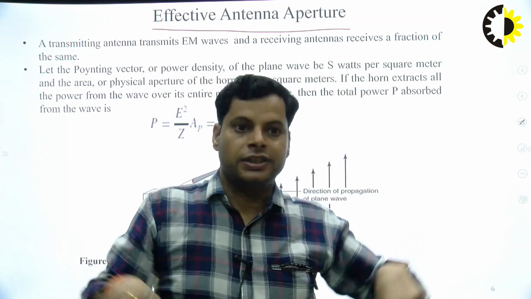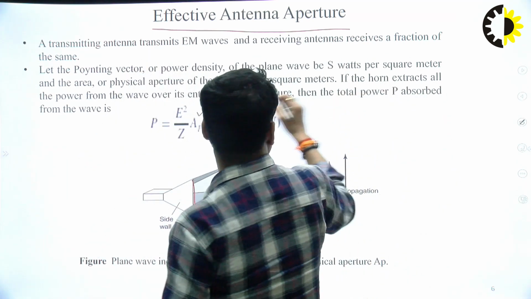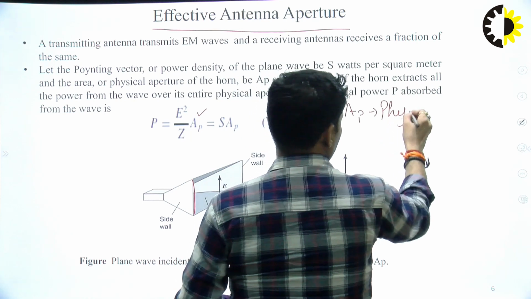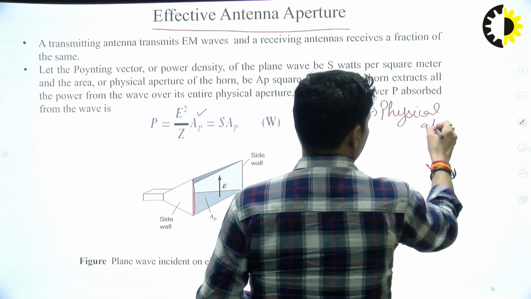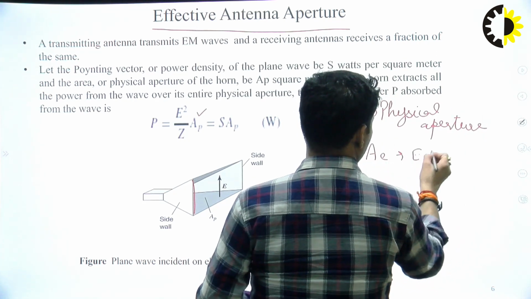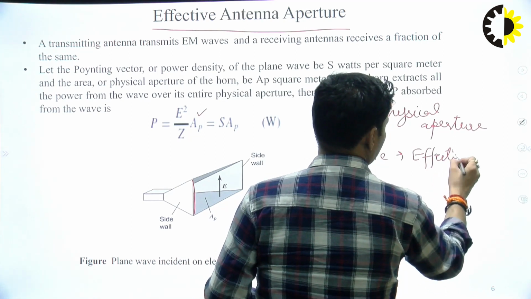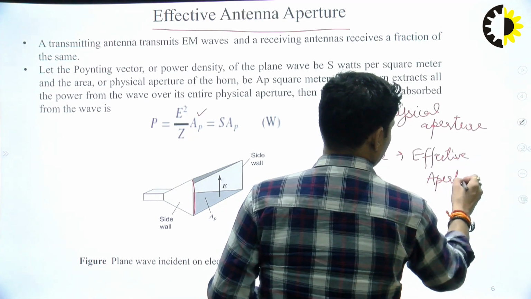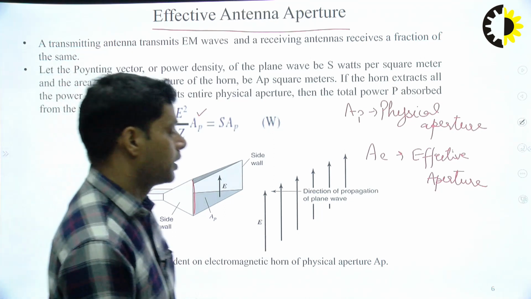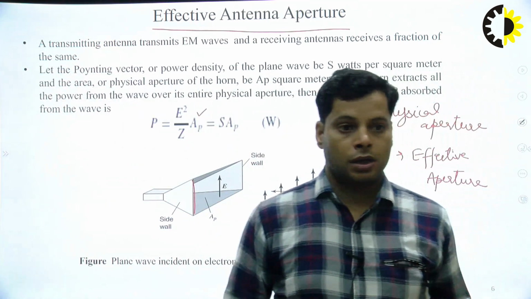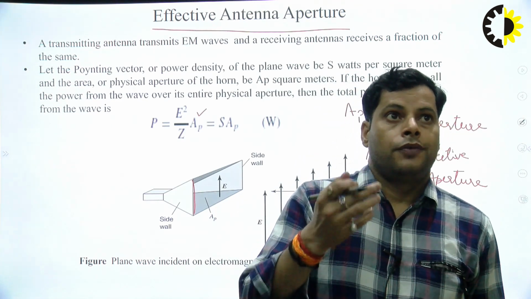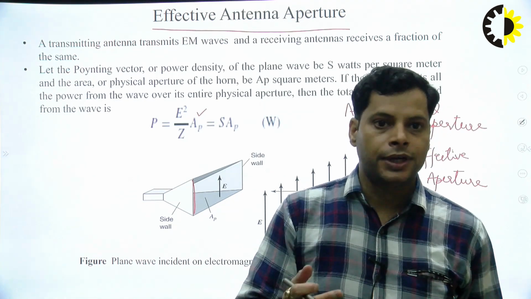One is the physical aperture, denoted by AP, and the other is AE, the effective aperture. Because we want to make a relation between this effective aperture and the directivity, let me see.